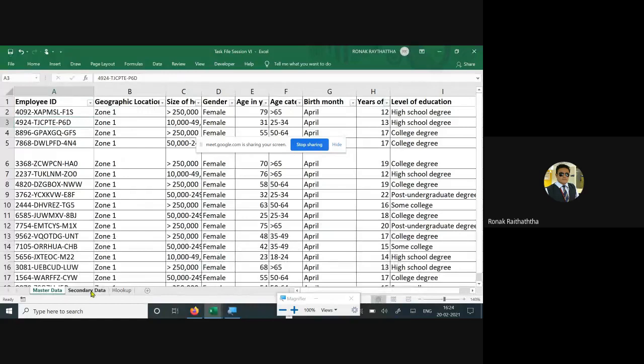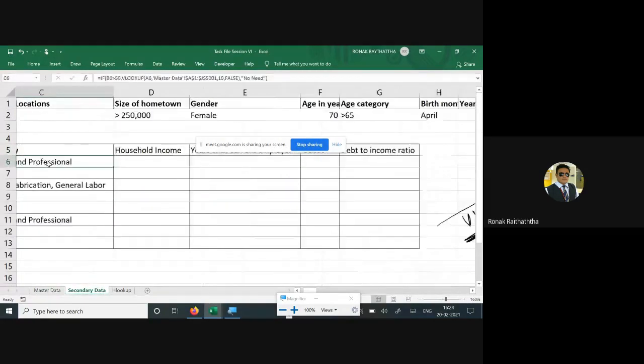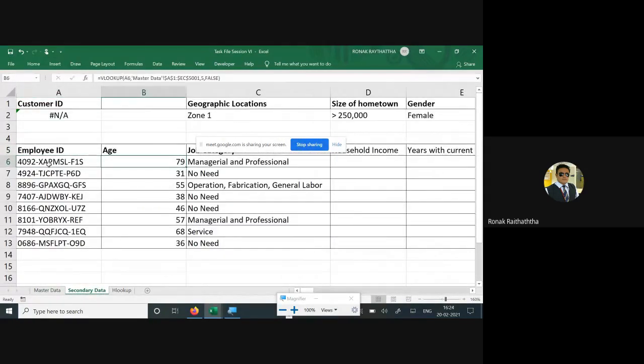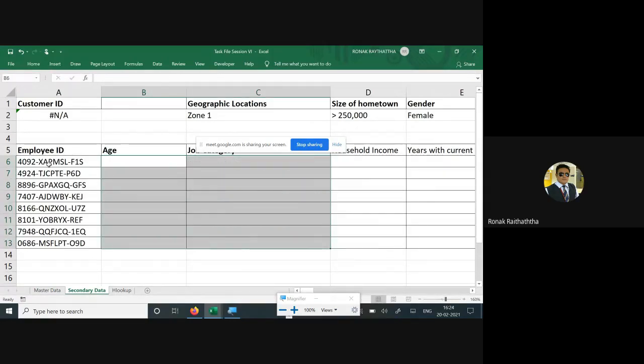Okay, so here we have the task. See, you have the age given over here and you have the job category as well. So I'm deleting the age and the job category. You would also delete this, please, in case it is there. Let me first tell you the utility of this, and accordingly we would be going to the function later on. So let's understand the utility of this function first of all.